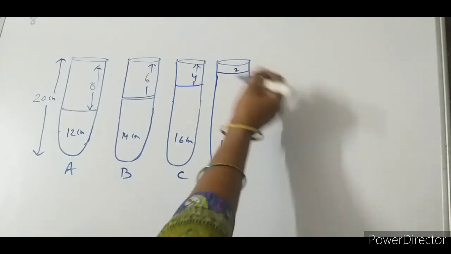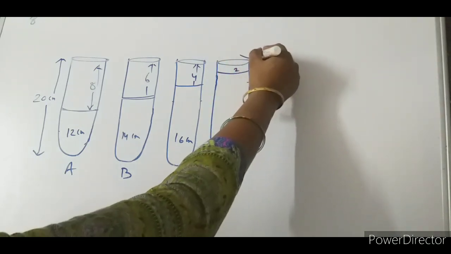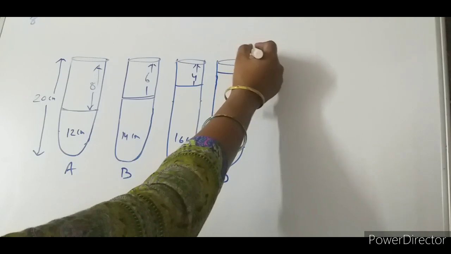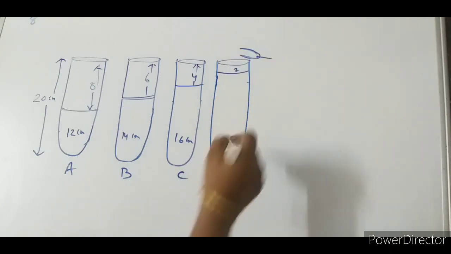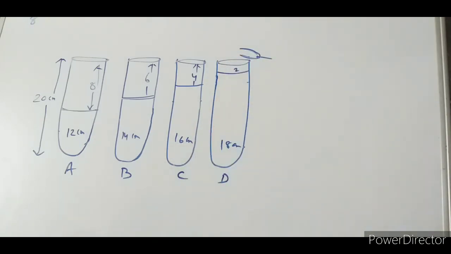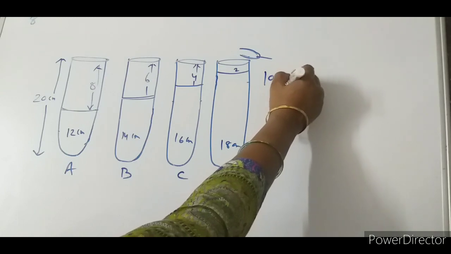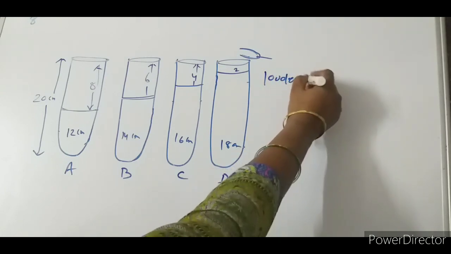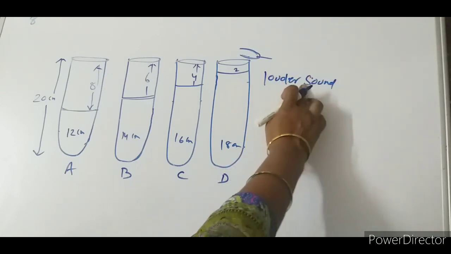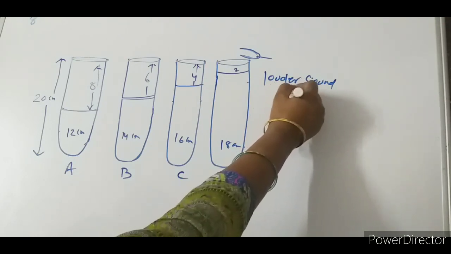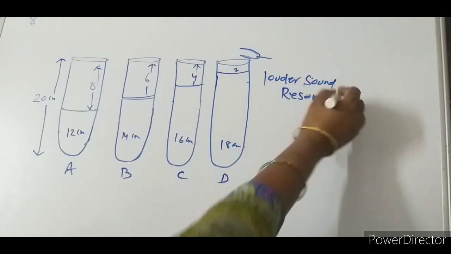Let us take a tuning fork, vibrating, and we are keeping it here, and this leads the D air column to vibrate, and as a result we got a louder sound. Whenever we get a louder sound, obviously it is clear to us that resonance is taking place.